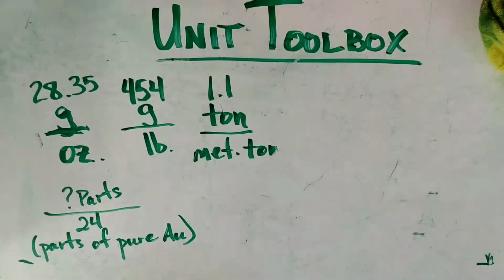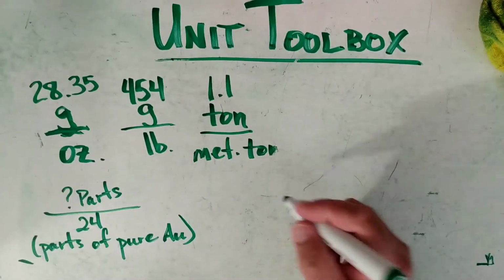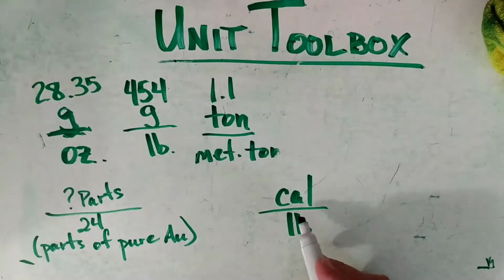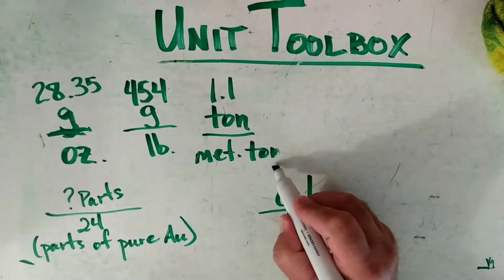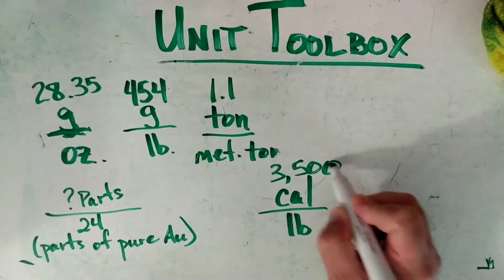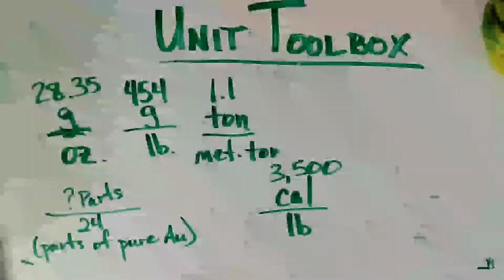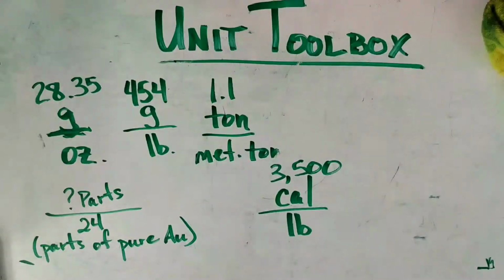Okay. And our last one is CAL per pound. And cal is calories. So 3,500 calories equals 1 pound. Okay. Now, the difference in calories depends on the type of food you eat. Carbohydrate calories and protein calories are much easier to burn off, say, than fat calories. Okay.